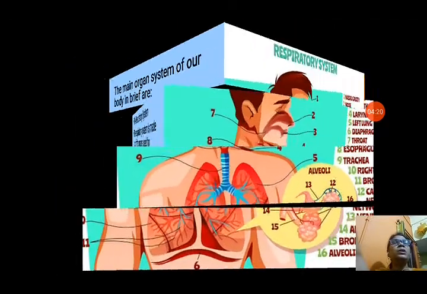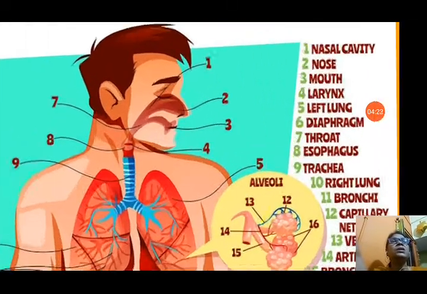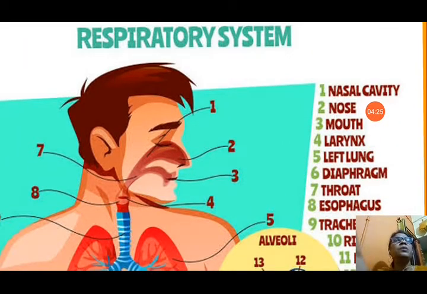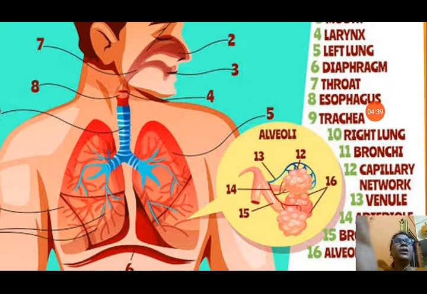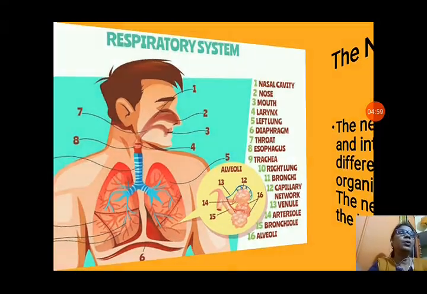Let us see about this system. You can see in this picture, the respiratory system consists of the nasal cavity, from which the air passes through the nose. Two holes are there, the nostrils, from which we take the air, and you can see many different organs. The air passes through the trachea, that is the windpipe, and through the windpipe it goes to the lungs, and in these lungs oxygen is absorbed from the air by the blood capillaries. So it takes oxygen and gives us energy by combining with the food.